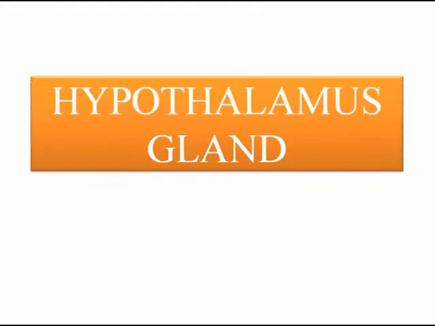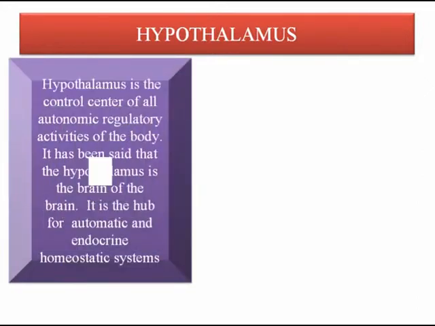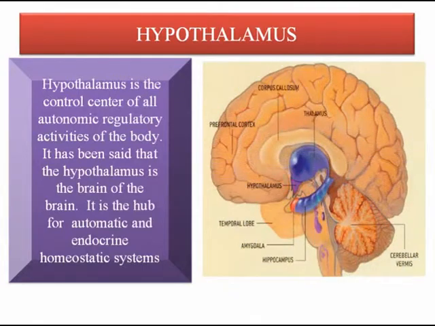First of all, we will study the hypothalamus gland. So what is the hypothalamus gland? This is also a type of gland. Let's see. This is the hypothalamus gland. It is a portion of the brain that contains a number of small nuclei with a variety of functions. One of the most important functions of the hypothalamus is to link the nervous system to the endocrine system by way of the pituitary gland.